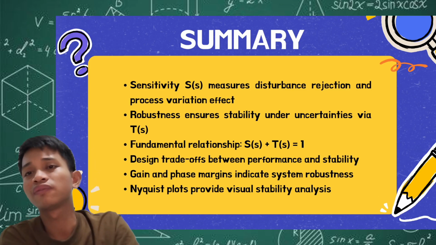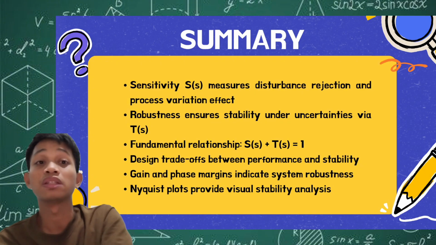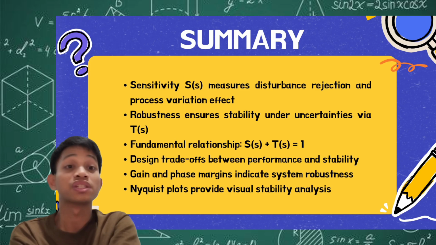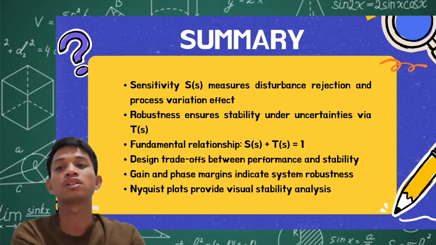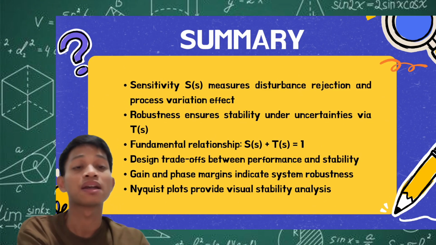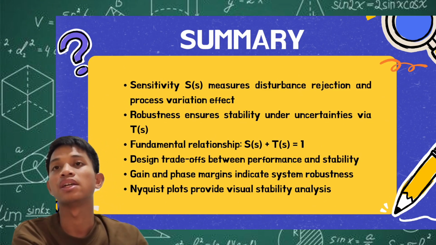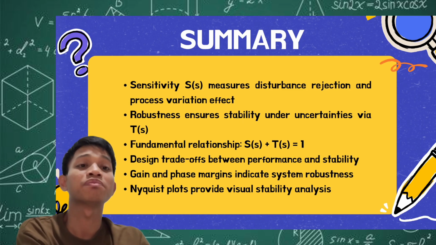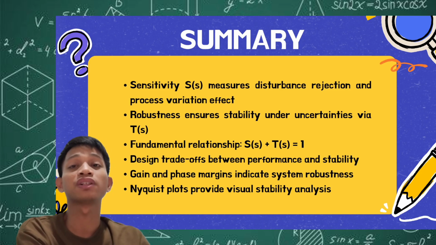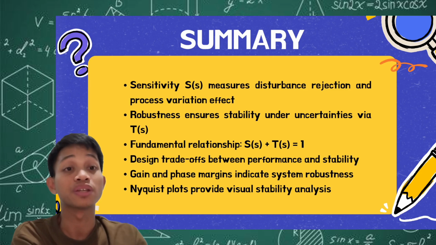We also have gain and phase margins that indicate system stability, and Nyquist plots provide a visual view of stability. These are other techniques that we can use to visualize our sensitivities. I think these two topics were discussed by a previous presenter and will be discussed by a future presenter in our class. Also, here's a basic rule. For a well-tuned system, the sensitivity function must be around 1.2 to 2.0.